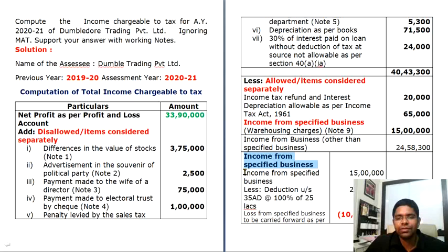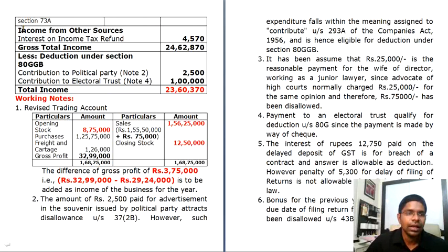Then after calculating this, you will consider income from specified business. What is your income from specified business? It is 15 lakhs, which is given in your profit and loss account. From that, you will reduce the investment part. Whatever you invest, you are permitted a deduction of 100% under section 35AD. You have invested 25 lakhs, so out of the income generated, you are reducing whatever you have invested. As a result, there is a loss from specified business of 10 lakhs, which can be carried forward to subsequent years as well.